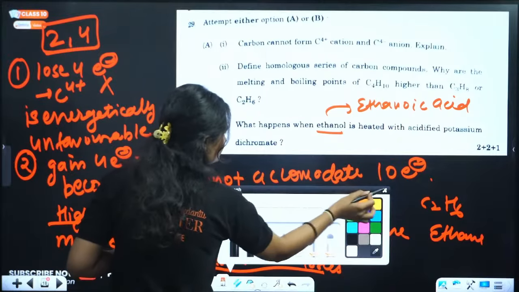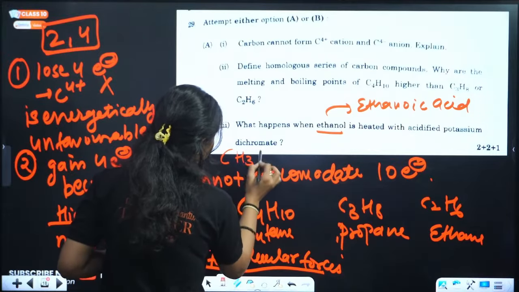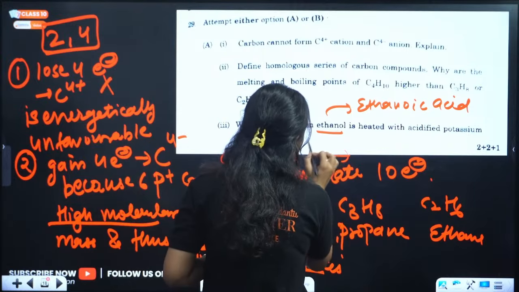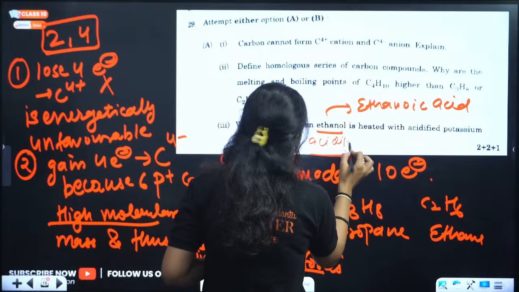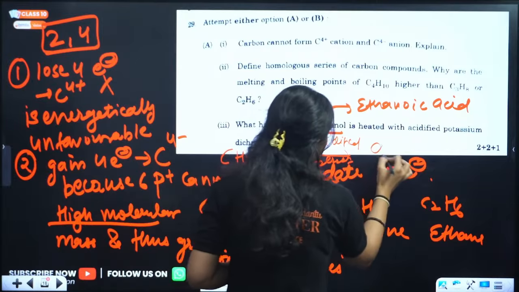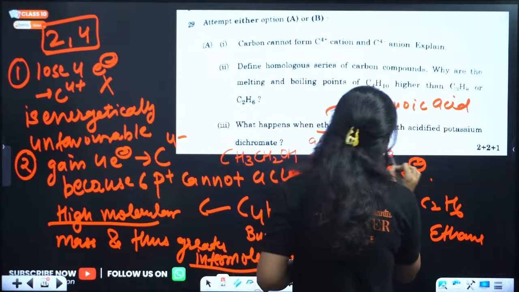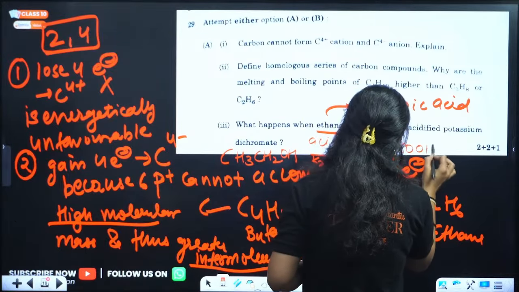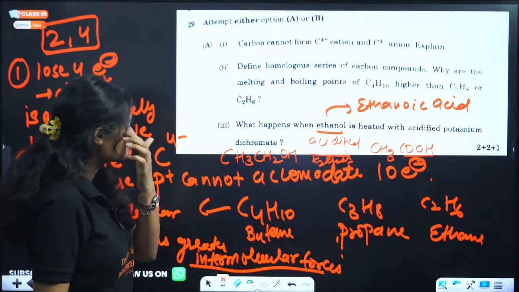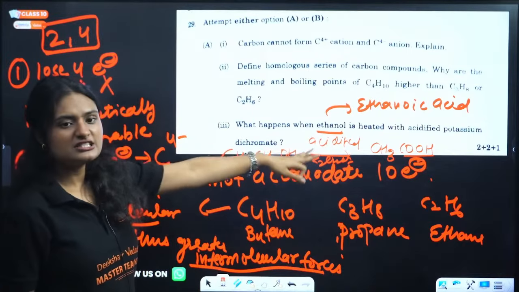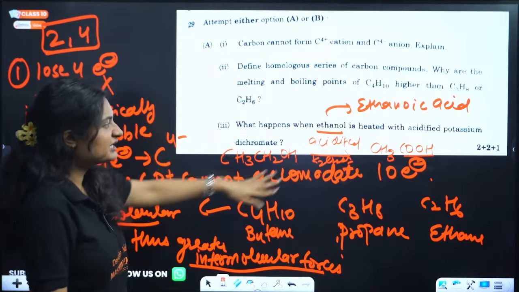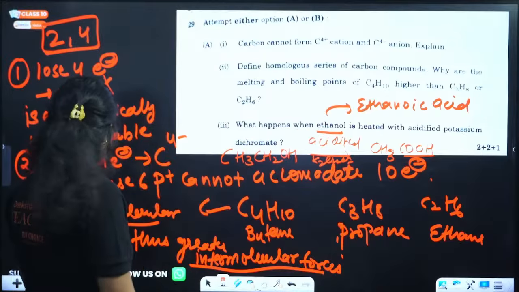This is ethanol, and if you treat it with acidified potassium dichromate, K2Cr2O7, this is what we get. Clear? This is the reaction. When ethanol is heated with acidified potassium dichromate, we get ethanoic acid.